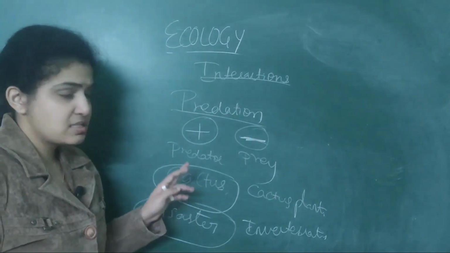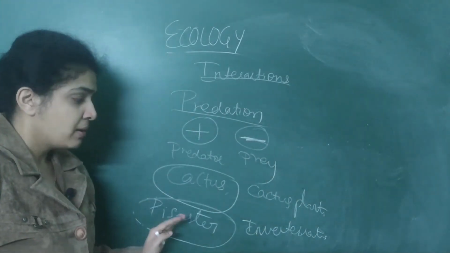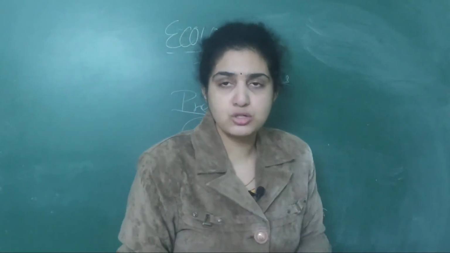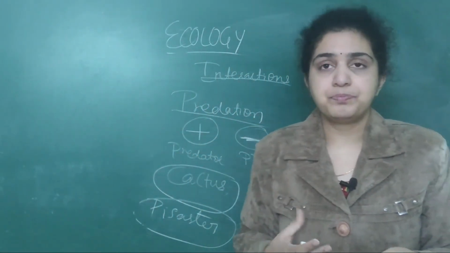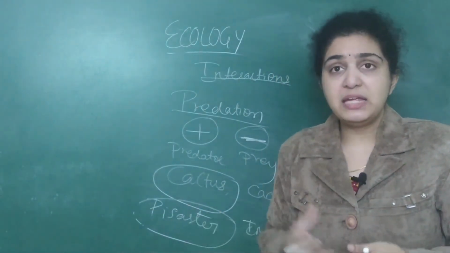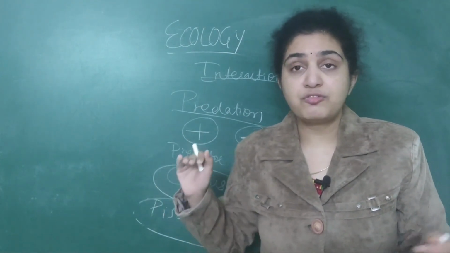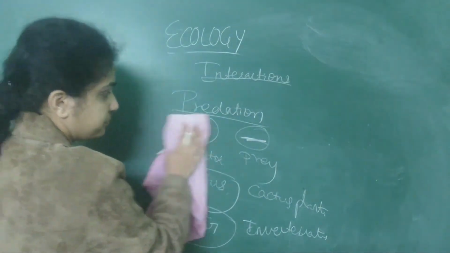So cactus, on numerous other plants. Pisaster, a starfish, when it was introduced into a community, numerous invertebrates died. Smaller fishes died due to this big fish which was introduced. So this is a common example of predation. Important thing you should remember.